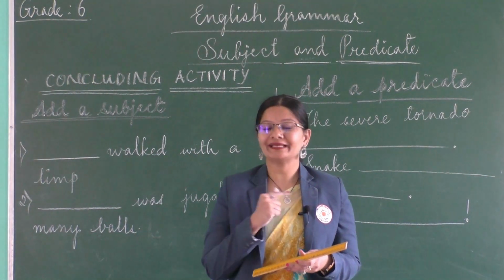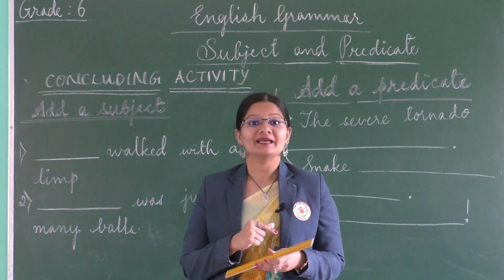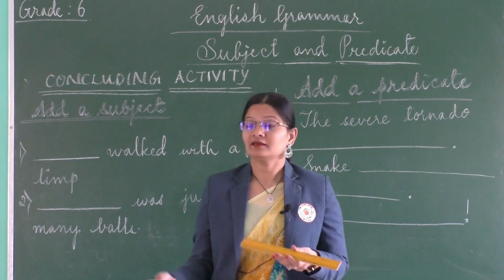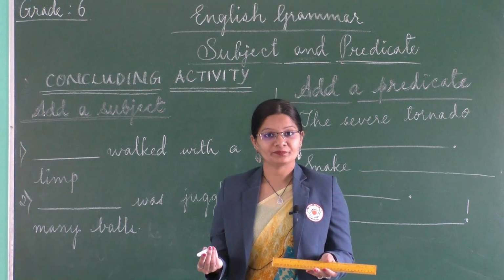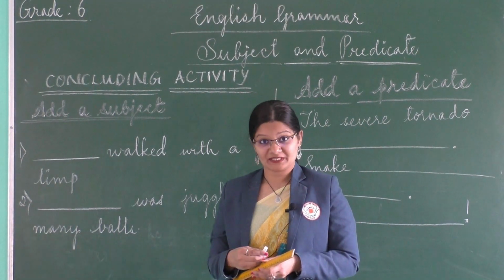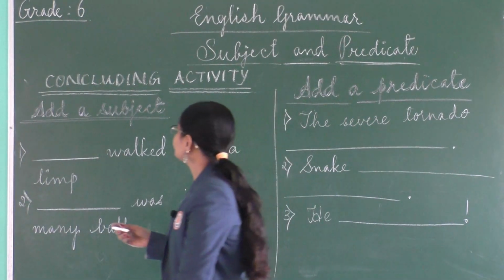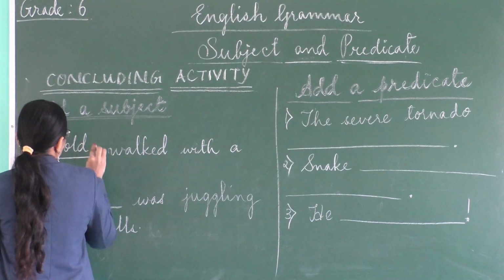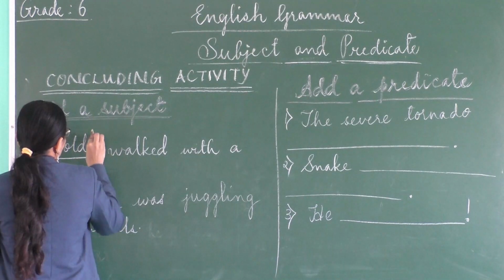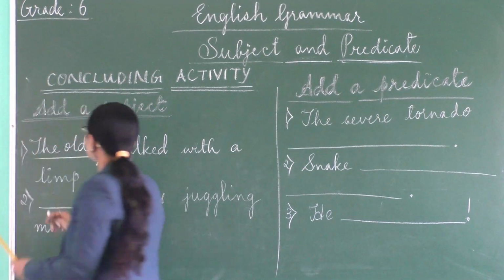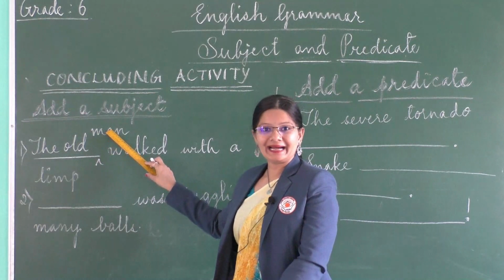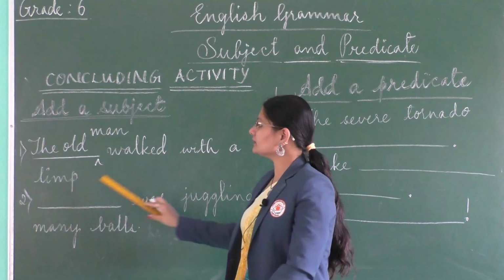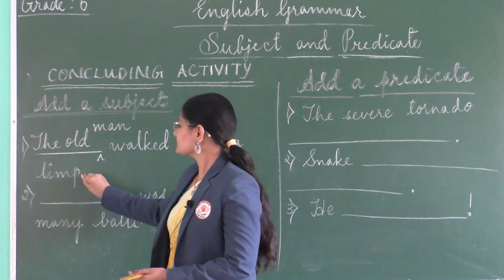Yes children, can you quickly think of something? Yes, it could be the man, it could be a woman, but I will choose to write here, the old man walked with a limp, right?